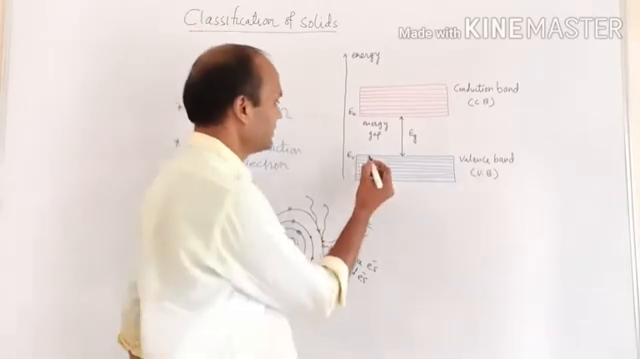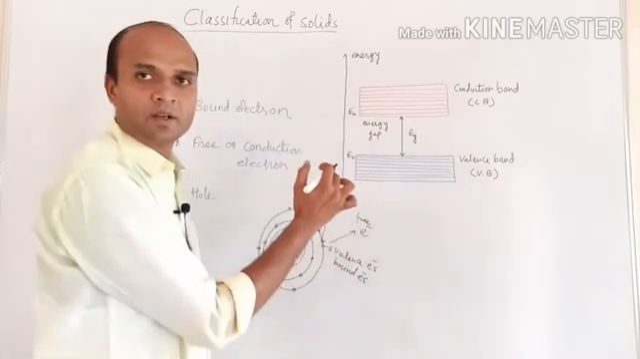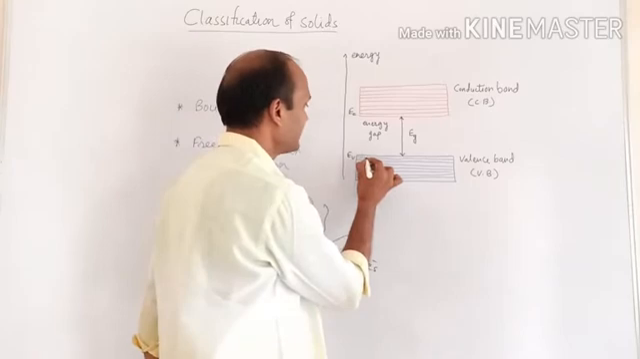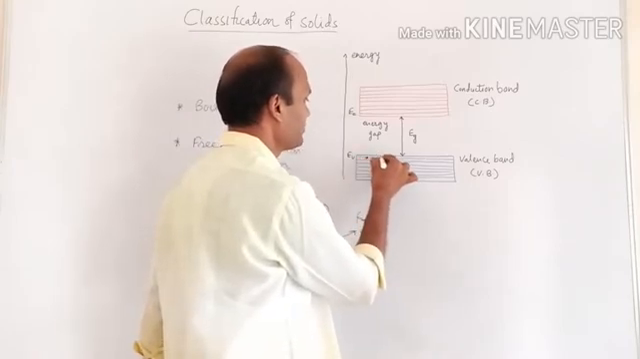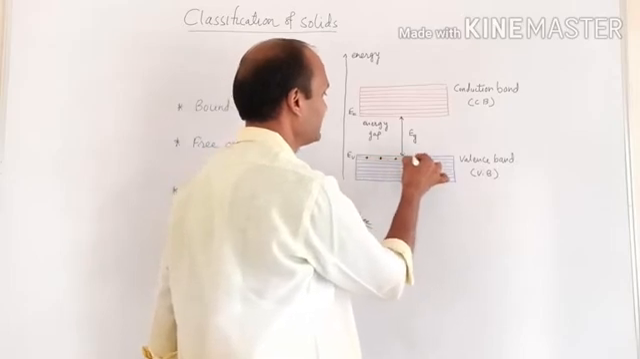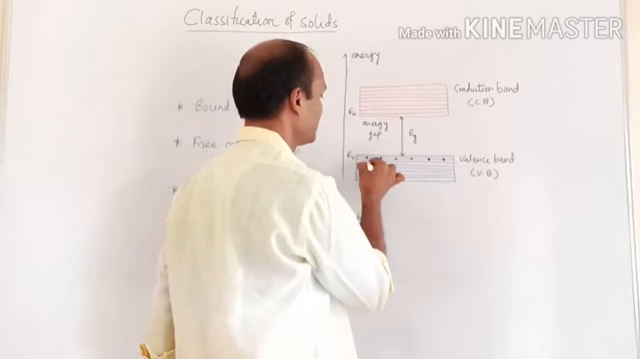Here we can show this is a valence band, and it contains a large number of free electrons. So a large number of free electrons are available here, you can see. So these are the free electrons, right?